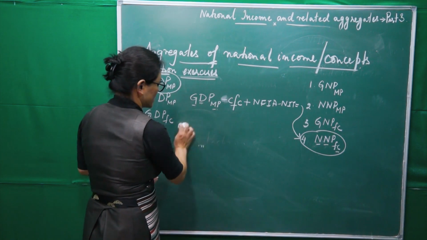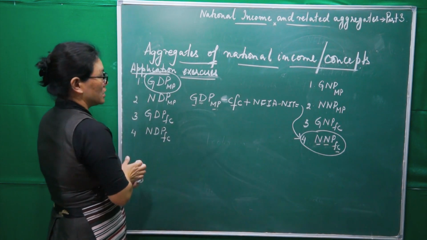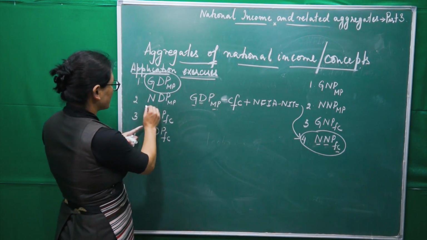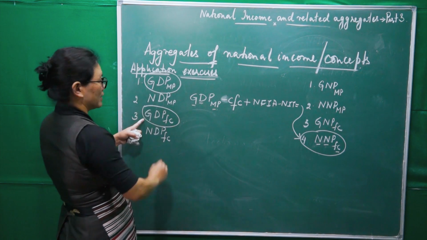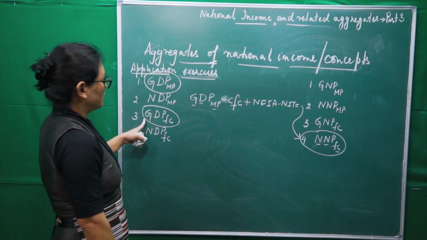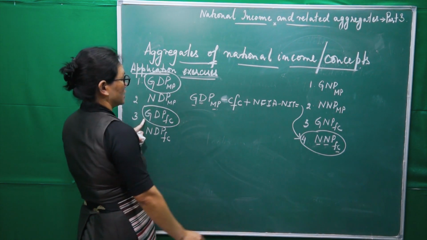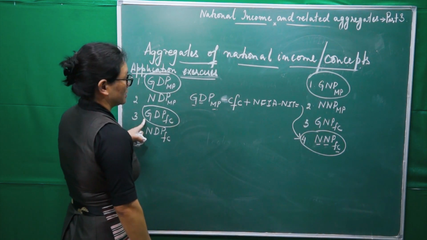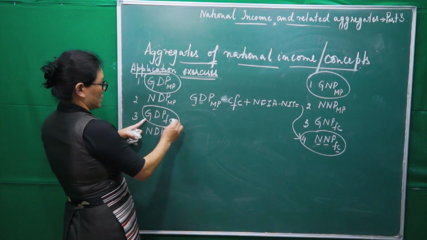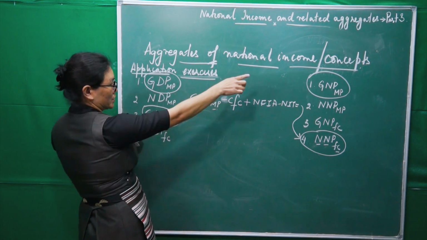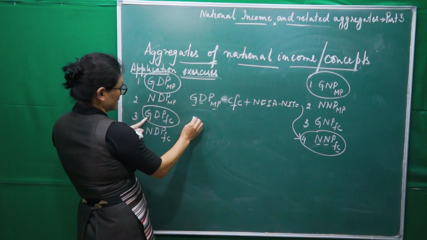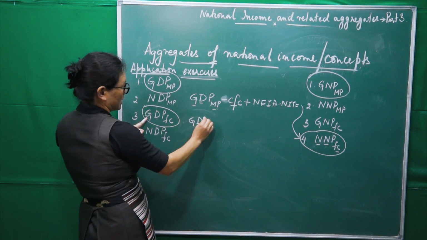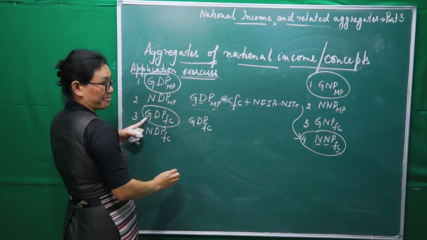Right, very simple. Similarly, you can go for, say for example, this one, factor cost into this one. So we have to convert this one into that one. Again, GDP at factor cost, right?